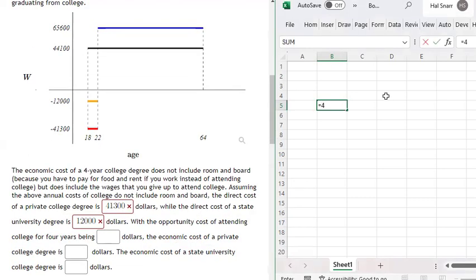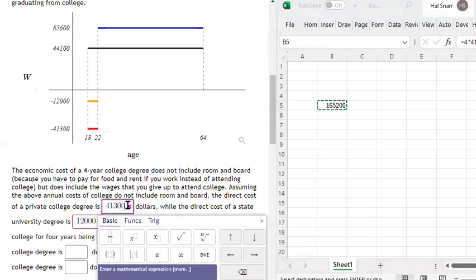Yeah, I got to multiply both those by 4. Sorry. Okay, so fortunately, we get two chances for every answer box, right? Okay, so the direct cost of a private college degree, right? It's a 4-year program.